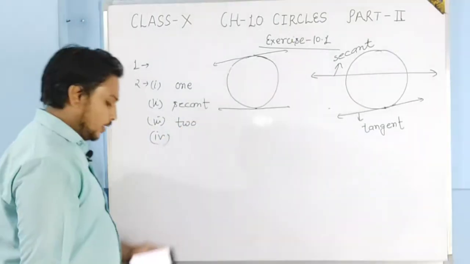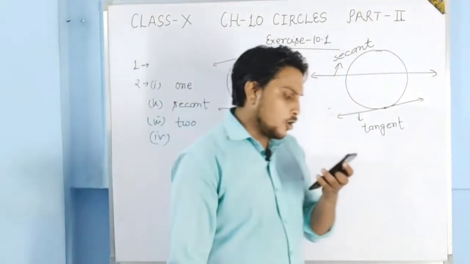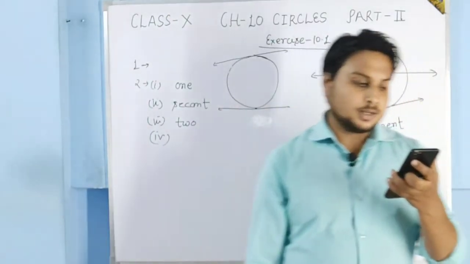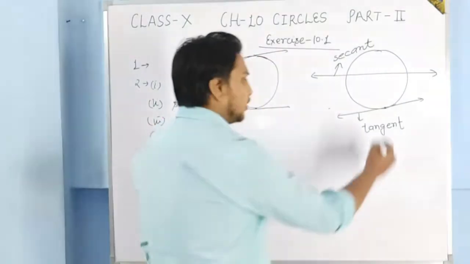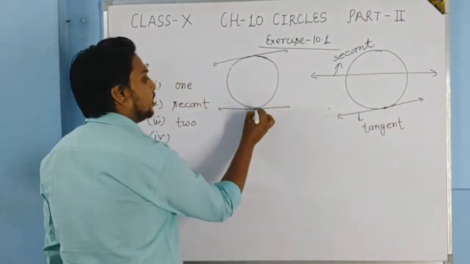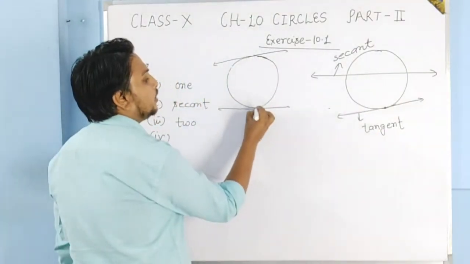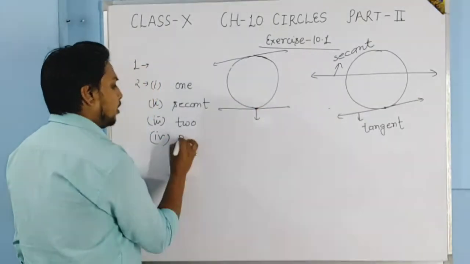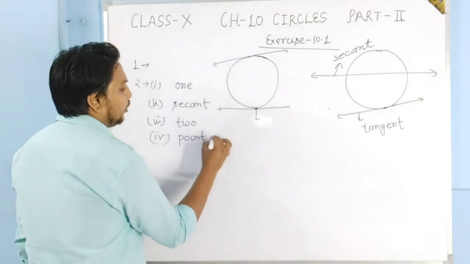Coming to the fourth part, a common point of a tangent to a circle and the circle is called what? This point is called the point of contact.